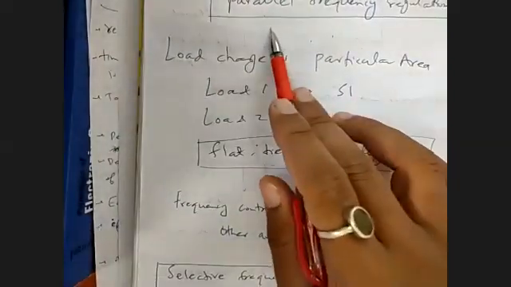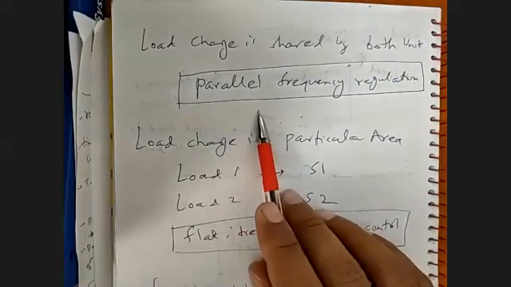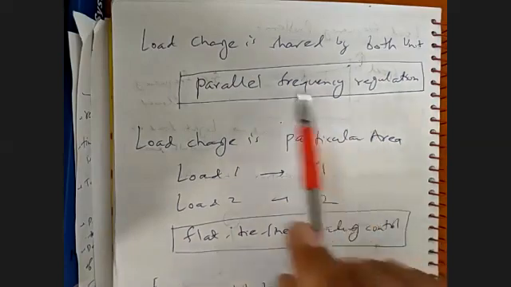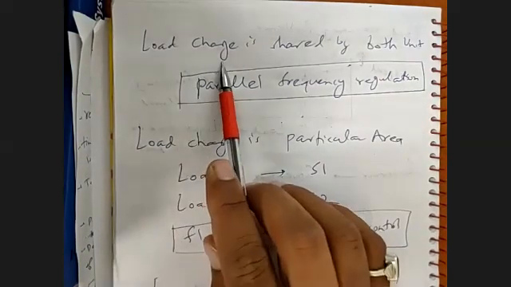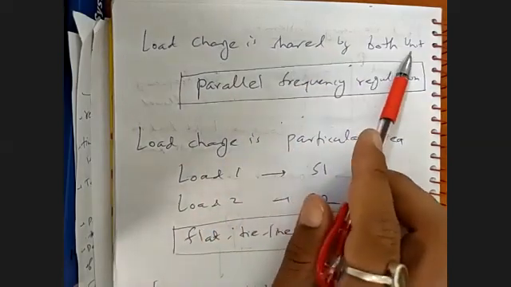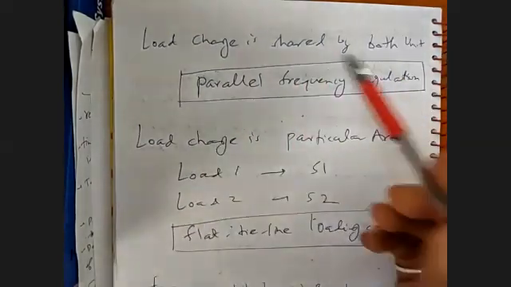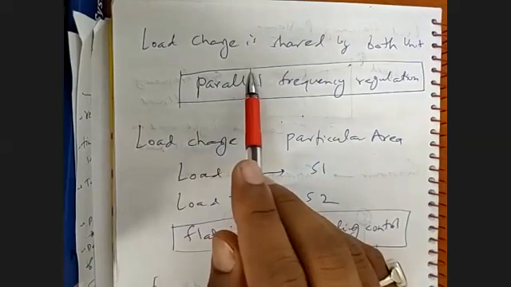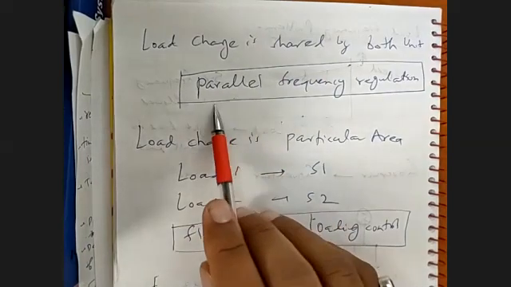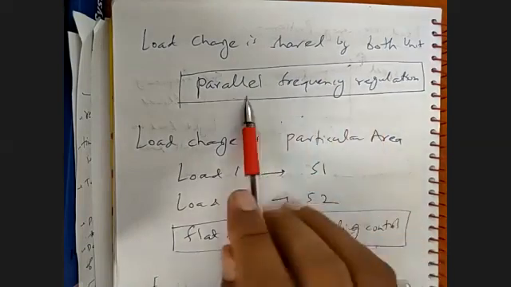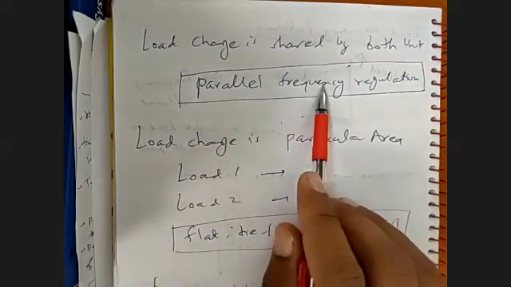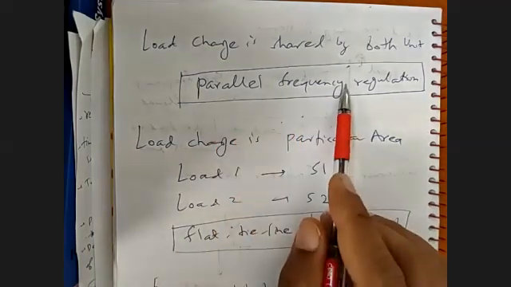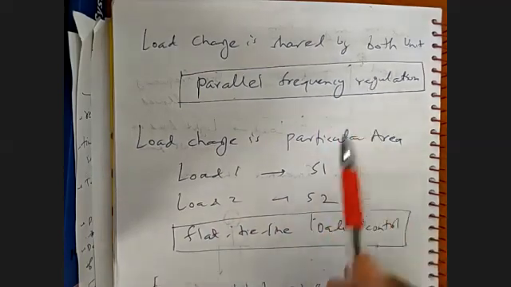Then we have the second method, which is known as parallel frequency control or parallel frequency regulation system. In this, the load which is changing will be shared by both the units. That means if load 1 changes, the power of S1 and the power of S2 both will change. That is known as parallel frequency regulation, because we are controlling all the units in parallel. So the load is controlled by all the units present in the system.